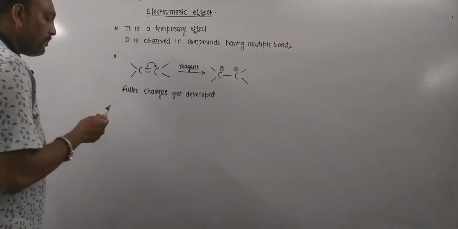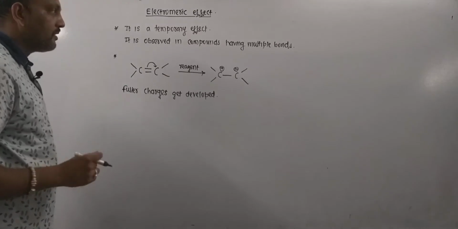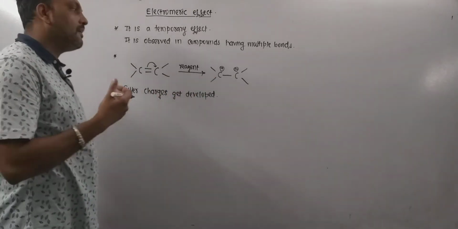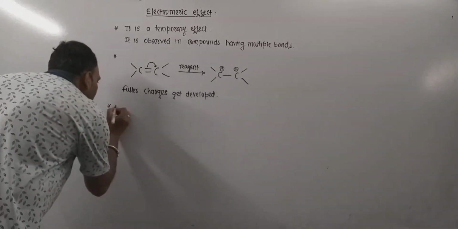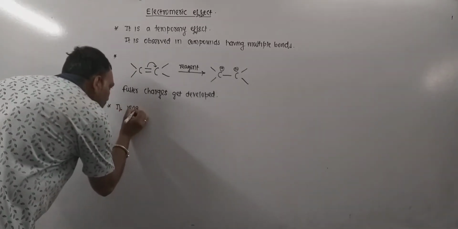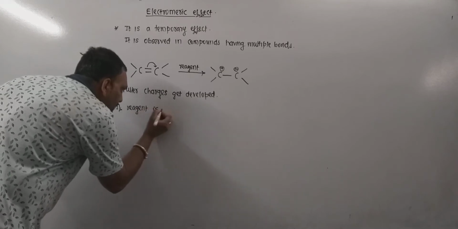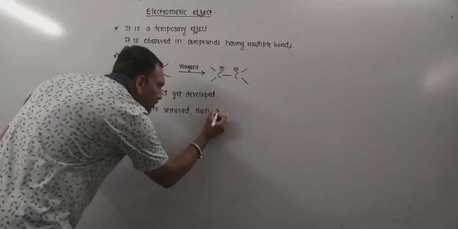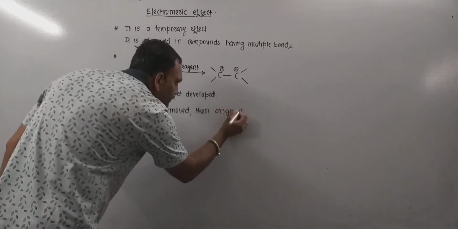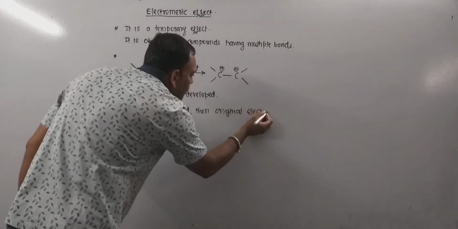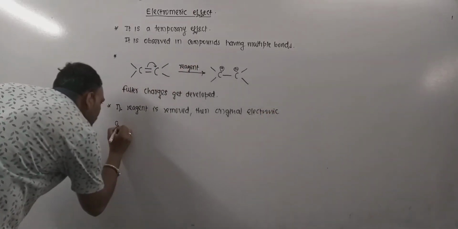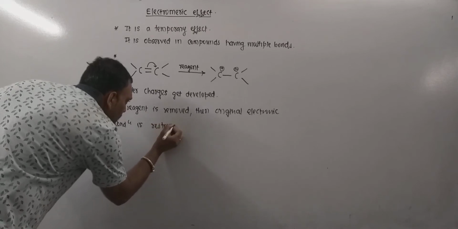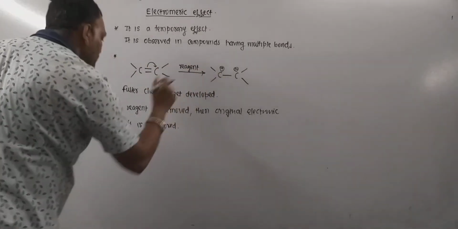So if we remove the reagent, then the original electronic condition will be restored.